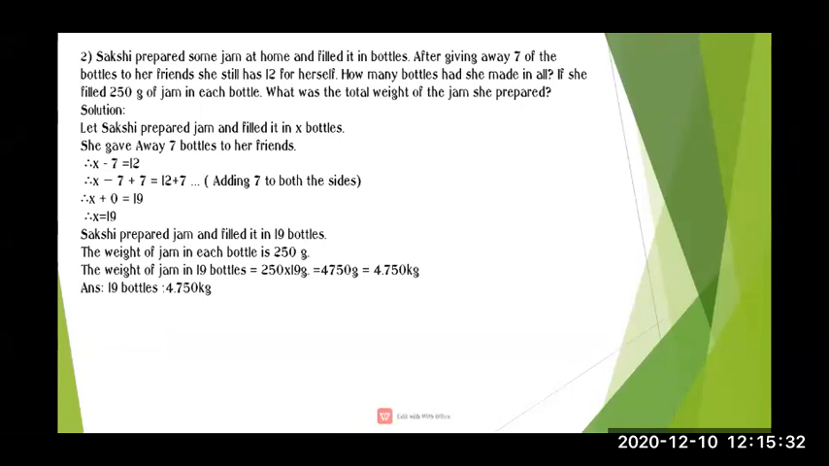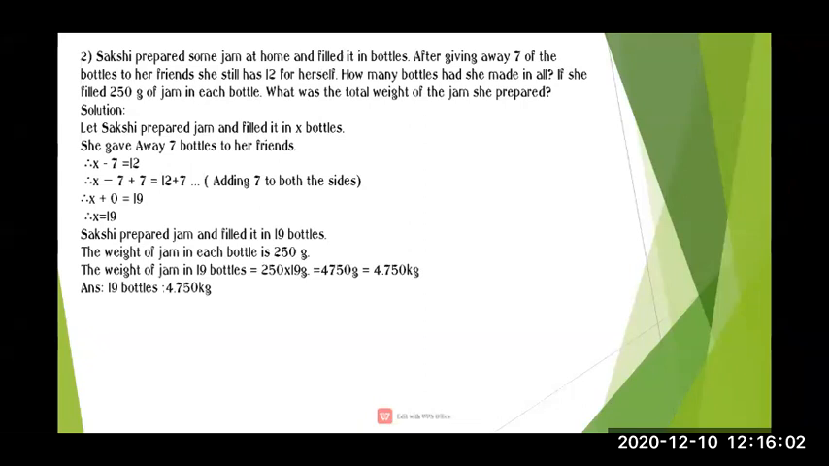Now, next we will find out how much total weight of the jam she prepared. उसने कितना jam prepare किया. So there are two sums in one question. First we will start with finding our first equation. As we get the equation, we will get the number of bottles she made. After that, when we have the number of bottles, we will find the total weight of the jam she put in the bottles.